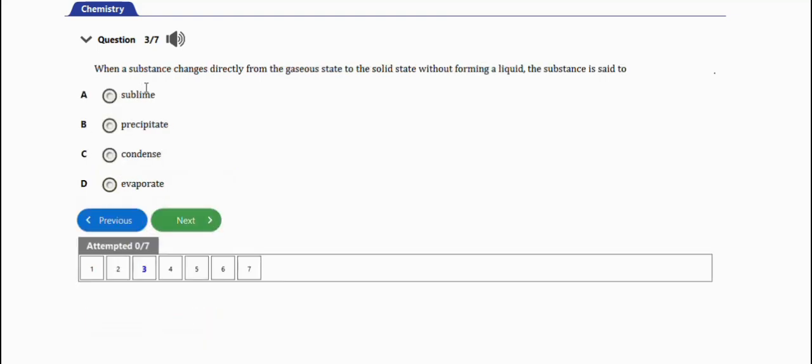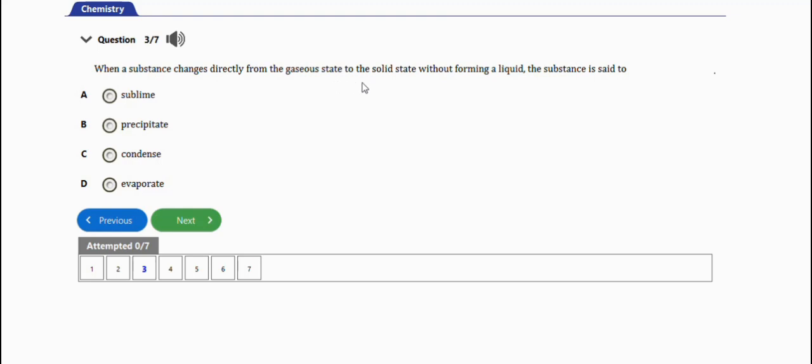Alright, so the next repeated question is this one. It says, when a substance changes directly from the gaseous state to the solid state without forming a liquid, the substance state would be, so this question didn't get put in the right sentence. This would have been, when a substance changes directly from the solid to the gaseous state.